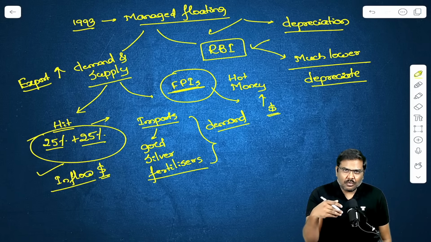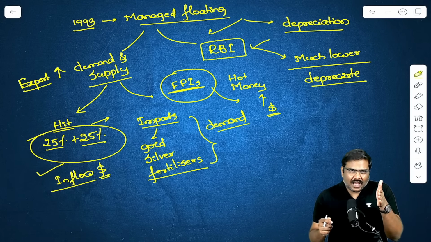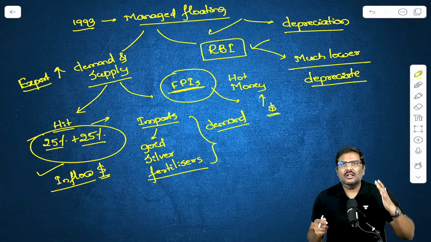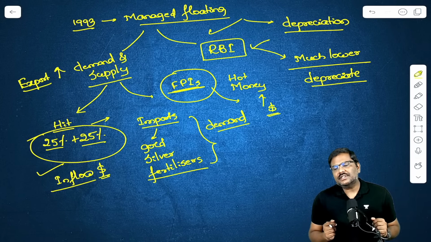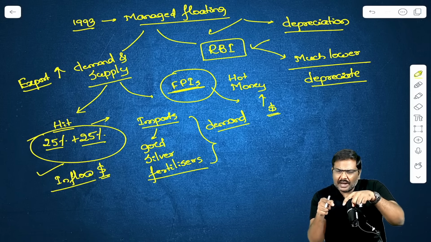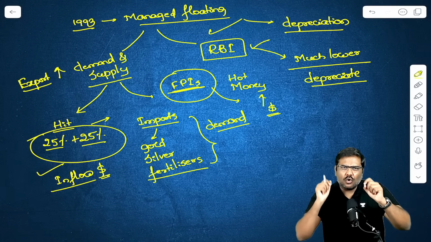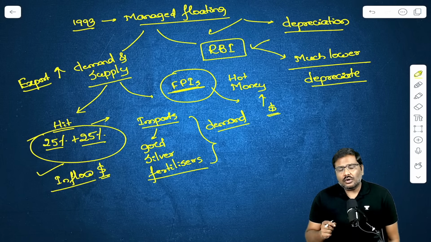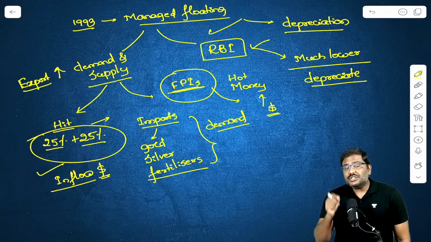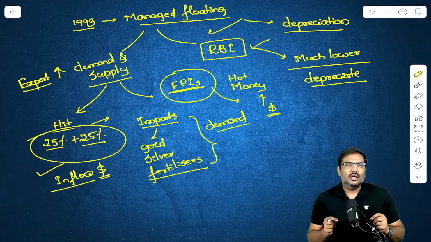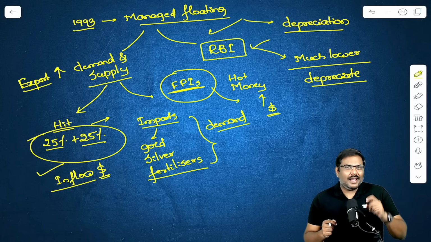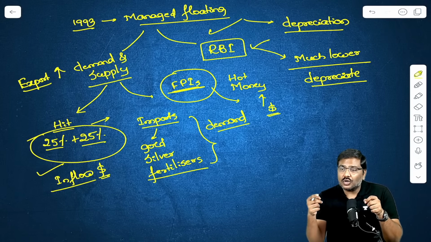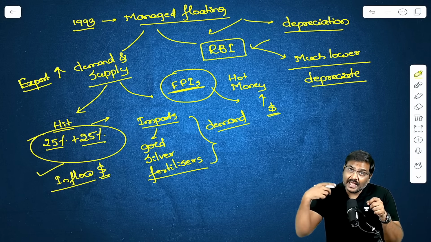But let me give you one more argument here. On one side, RBI is saying, let the rupee depreciate, let it reach the natural level according to the supply and demand forces in the market. And this is going to improve the export competitiveness. But I don't know how many of you remember this. Couple of months ago, the Chief Economic Advisor for the Government of India criticized the companies in India and stated that the companies should focus on improving the export competitiveness by working on their factors.